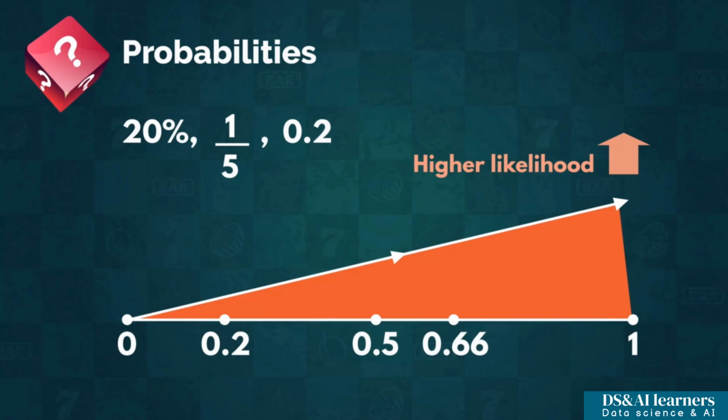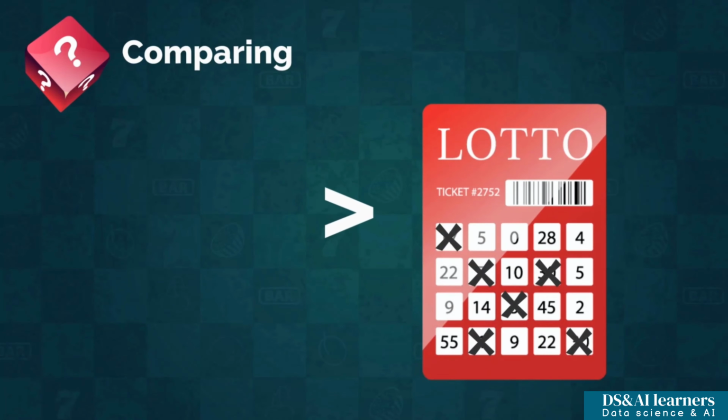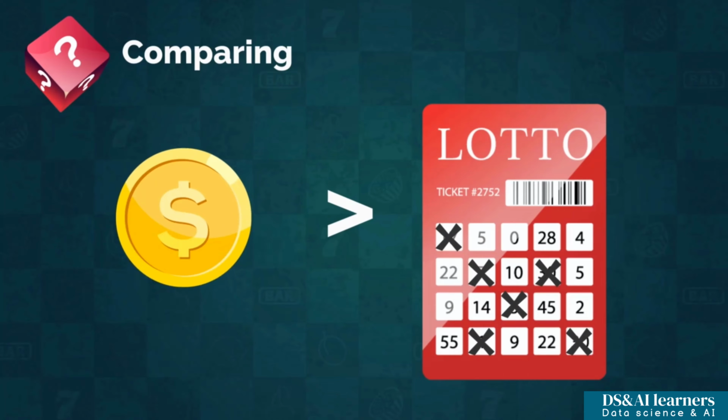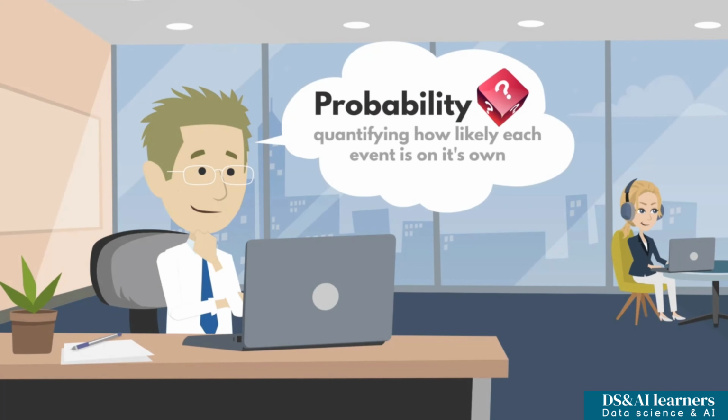Even without knowing any of this, you can tell some events are more likely than others. For instance, your chance of winning the lottery isn't as great as winning a coin toss. That's why you can think of probability as a field that is about quantifying exactly how likely each of those events are on their own. And that's what this course is going to teach you. So how about we start right away? Let's get into it.